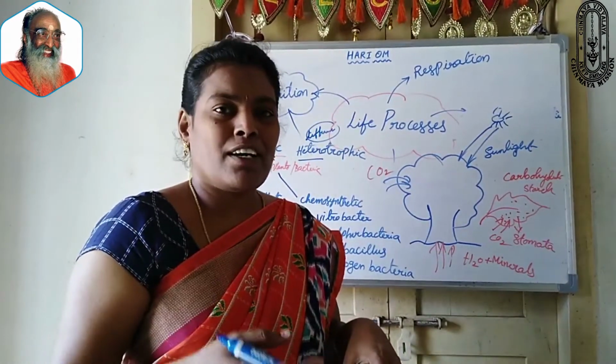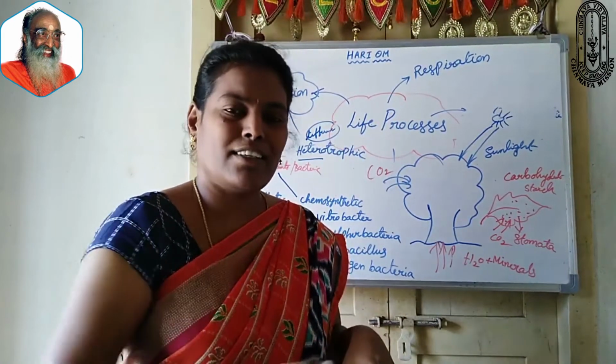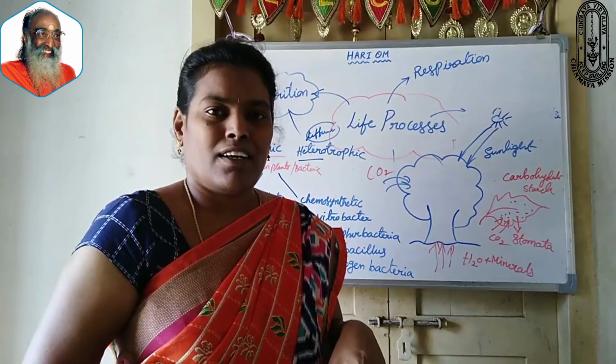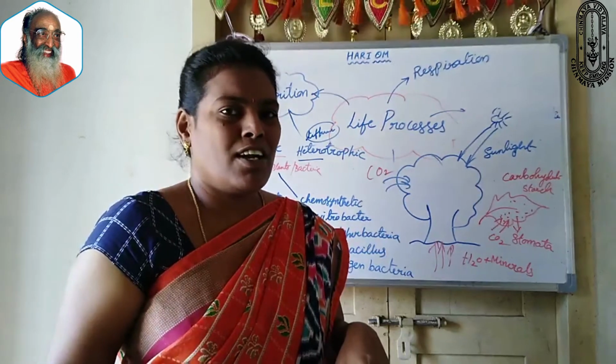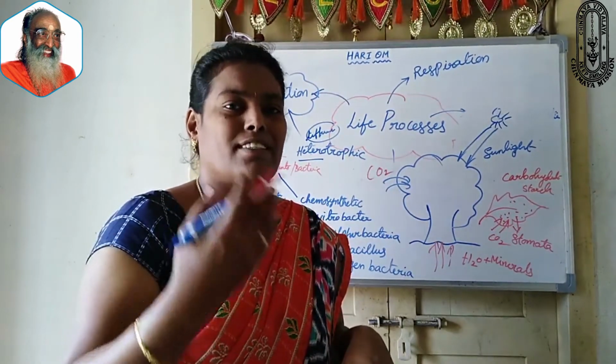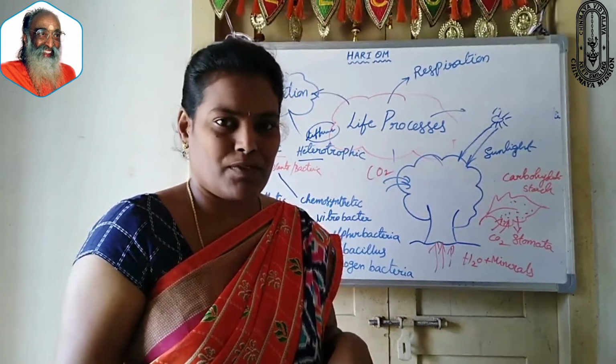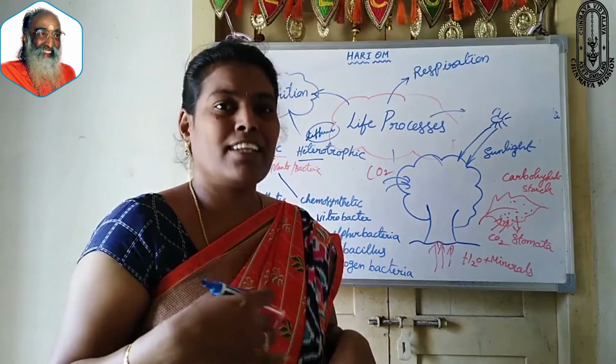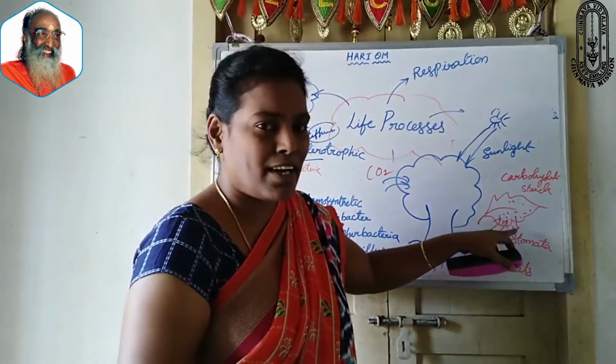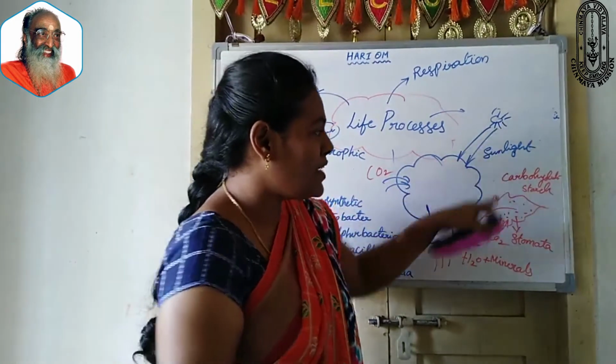Into the atmosphere, how does this carbon dioxide come? Human beings and all other organisms exhale carbon dioxide into the atmosphere. Whatever we exhale, that carbon dioxide is utilized by the plant to trap the sunlight.